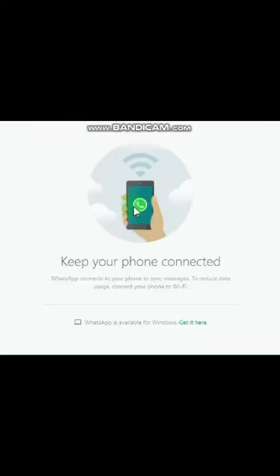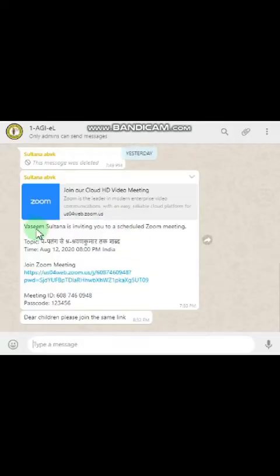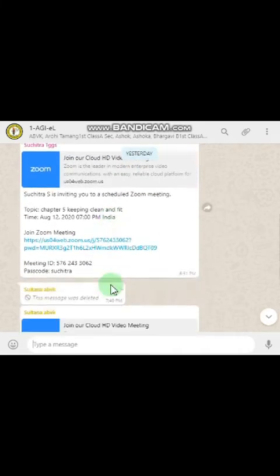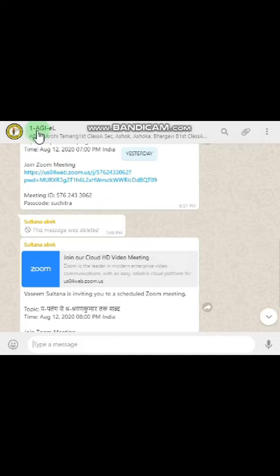Now let me explain how we are going to use the WhatsApp app. WhatsApp is the main portal through which we are going to communicate with the parents and students. For example, let me take a class here, the first standard. See, this is the page: first standard, ABVK Group of Institutions, e-learning group.